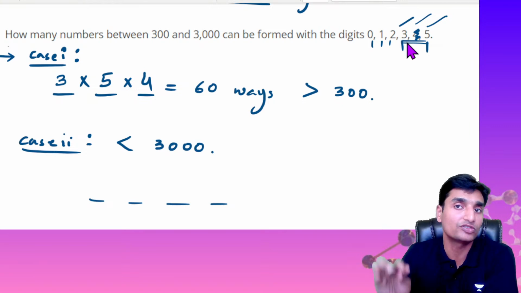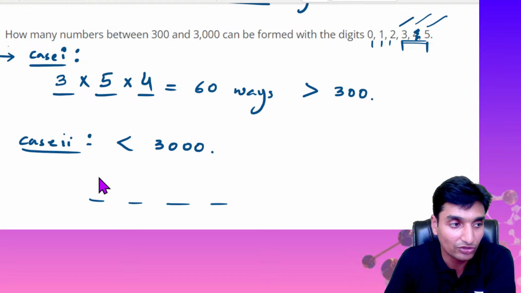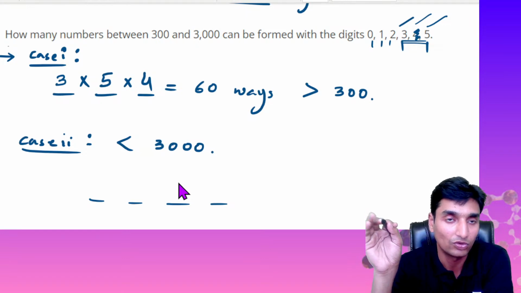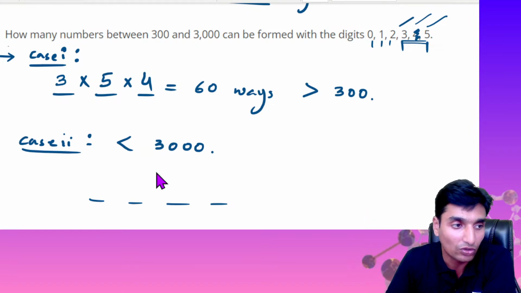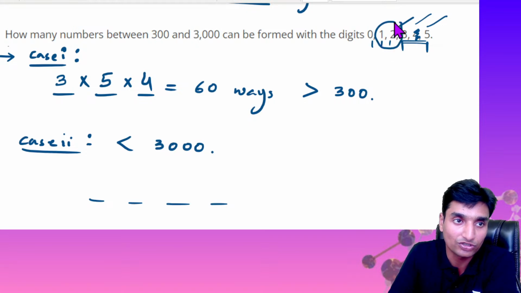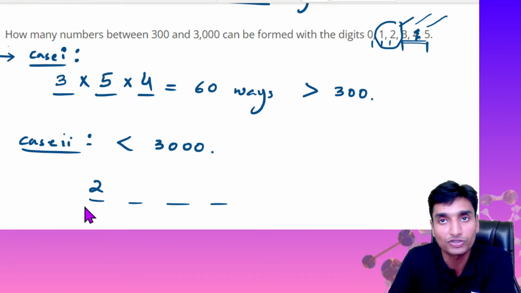We cannot substitute 3 either, guys, because if you substitute 3 here, whatever other number you add, it will automatically be greater than 3000. So we'll be having only 2 options, either 1 or 2. So I'll write those 2 options here.